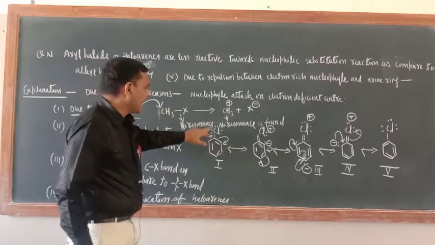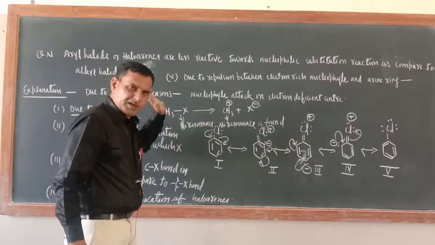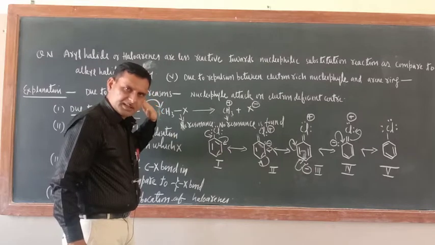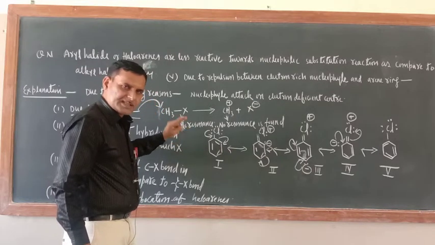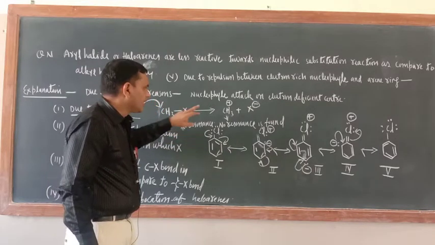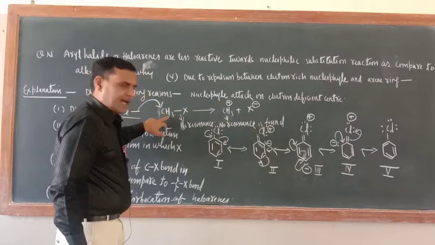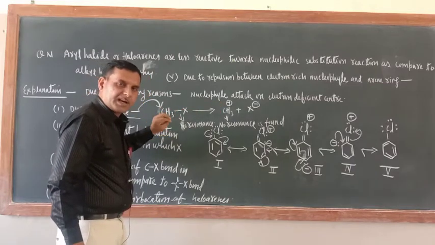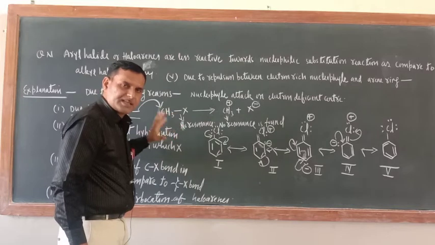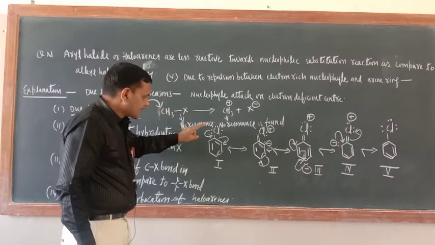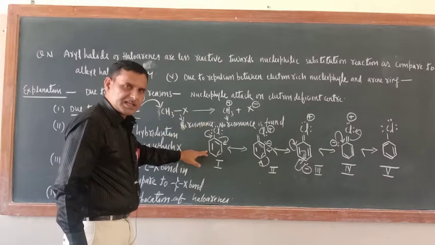Now just see how the presence of resonance is affecting the reactivity towards the nucleophilic substitution reaction. In alkyl halide no resonance is found. Since resonance is not found, the alkyl halide carbon remains an electron deficient center, while in the case of chlorobenzene resonance is found.